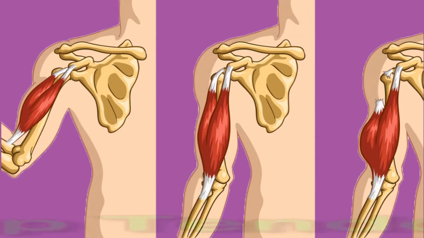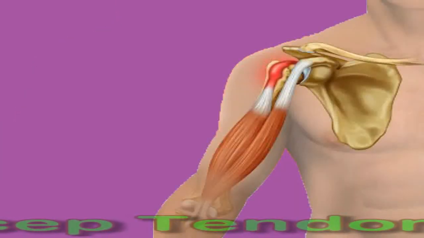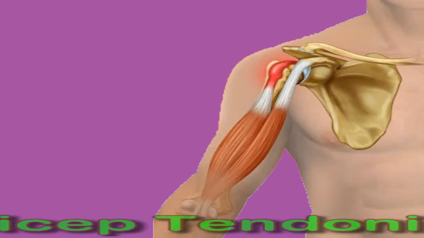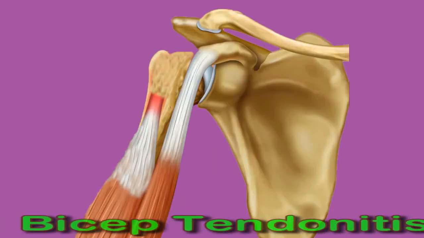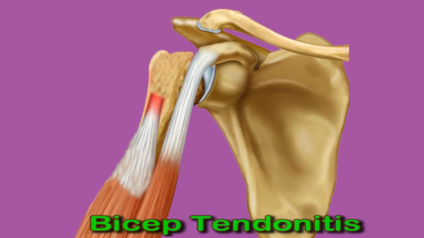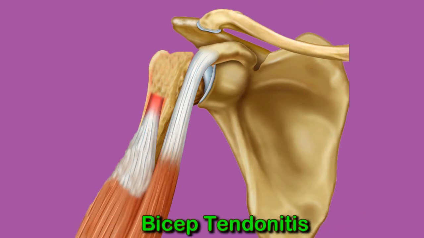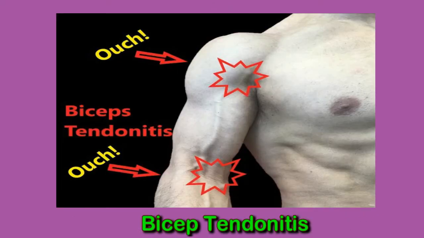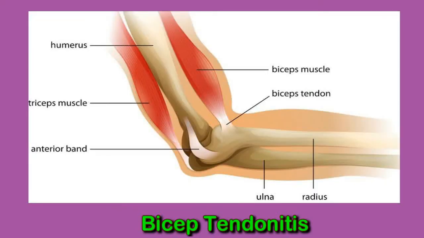Bicep tendonitis causes and symptoms. Bicep tendonitis develops when a tendon in the biceps muscle swells and becomes inflamed. It usually occurs with other problems with the shoulder, such as dislocation, impingement, or arthritis. A tendon is a strong band of connective tissue that attaches muscle to bone.